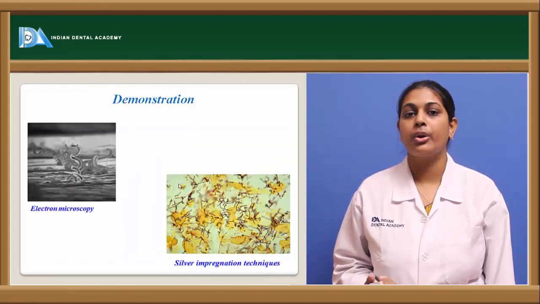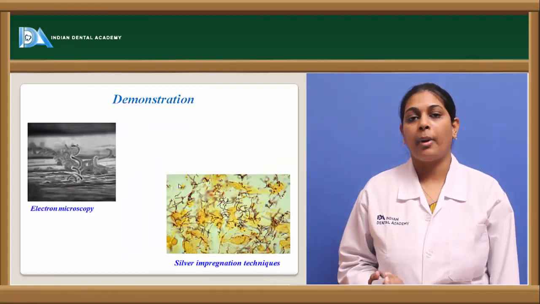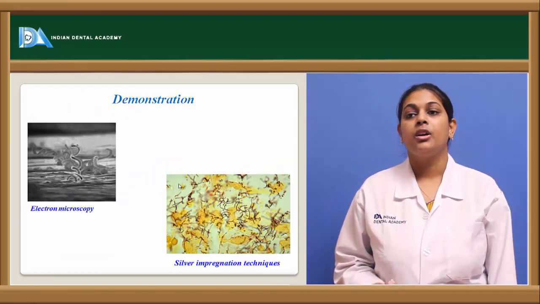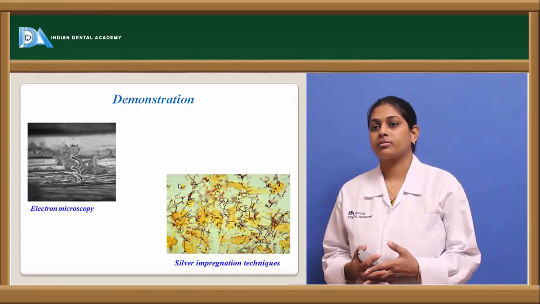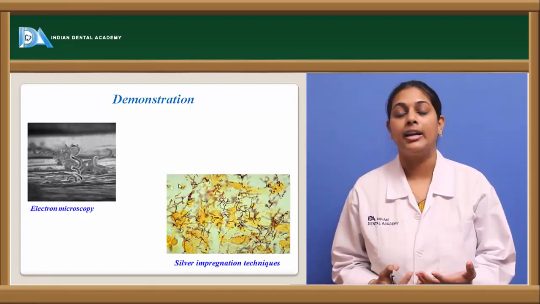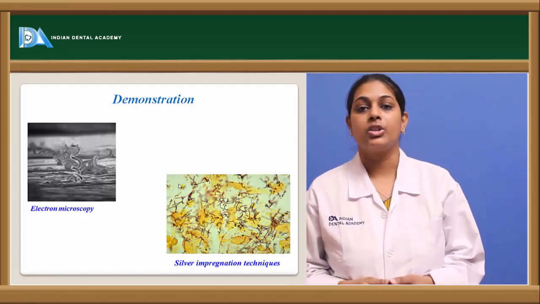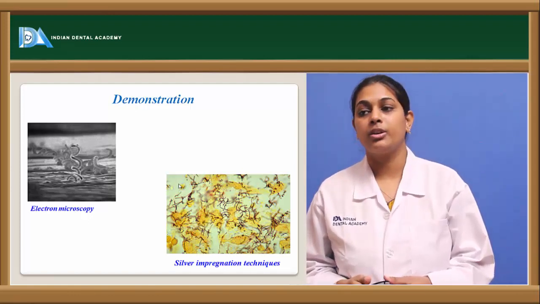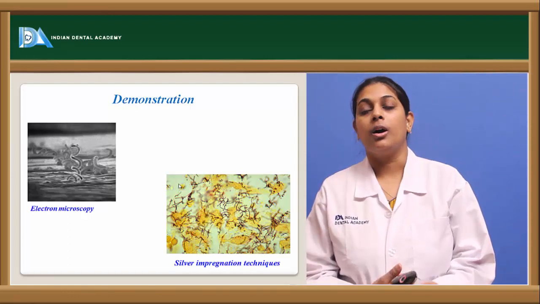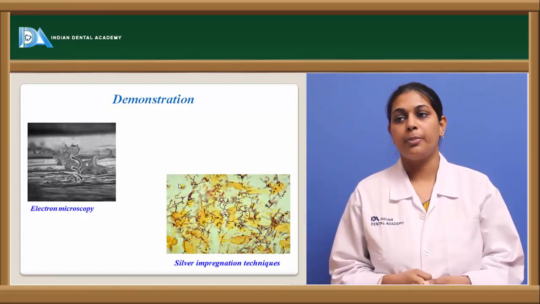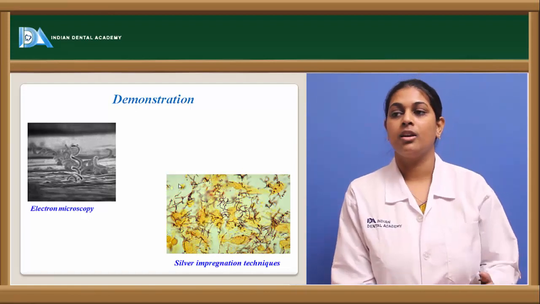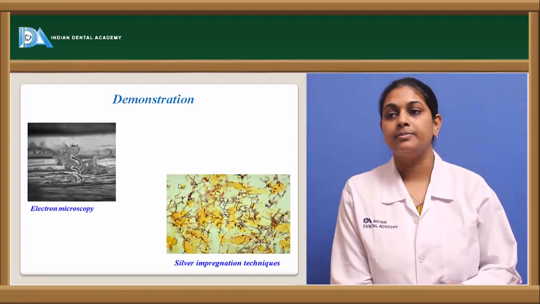Coming to the demonstration, usually on electron microscopy, we observe Treponema pallidum as a filamentous bacilli. This is the first picture showing the electron microscopy and the silver impregnation technique of this Treponema pallidum. These spirochete species appear as filamentous species. They are gram-negative bacilli.